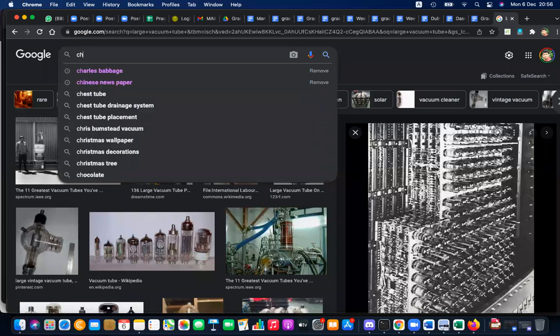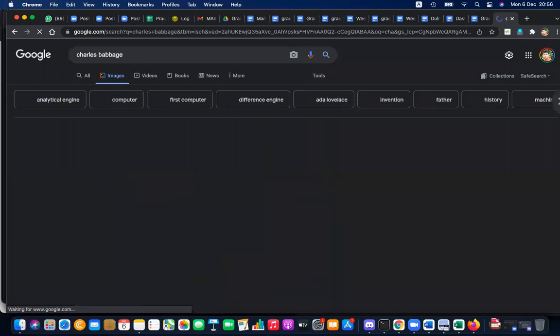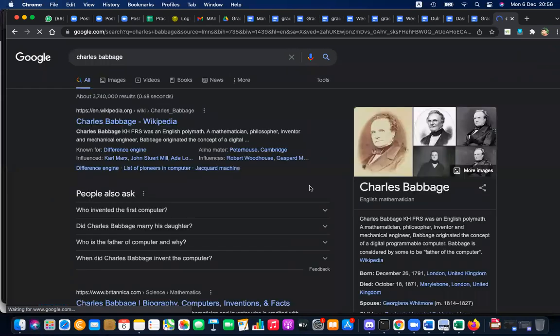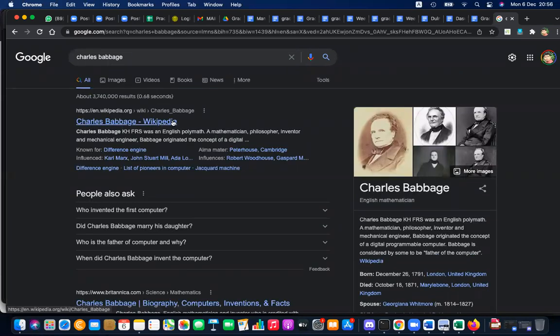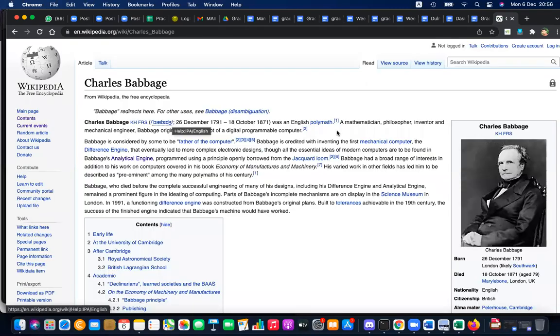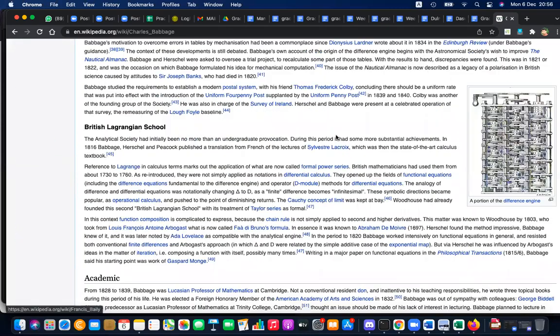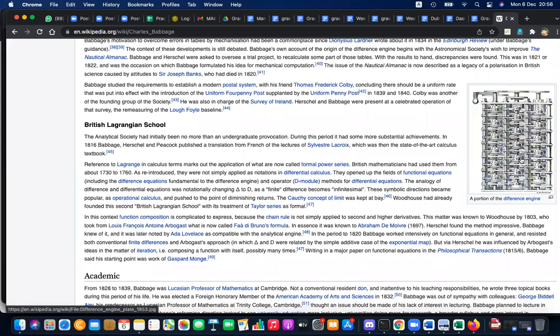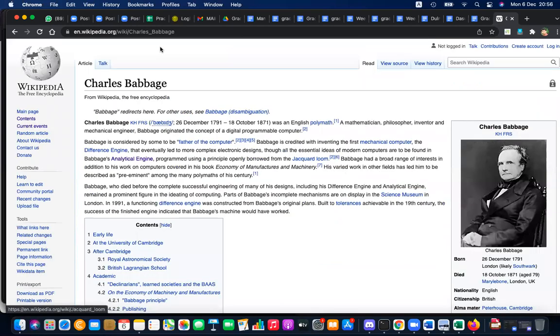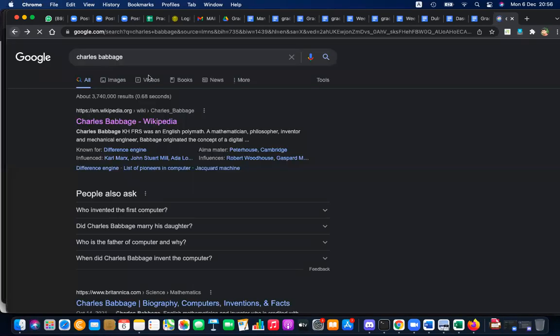He introduced the analytical engine, and he developed the concept of the differential engine. Actually, this is his engine, a portion of the differential engine. And as you can see, Charles Babbage's analytical engine.